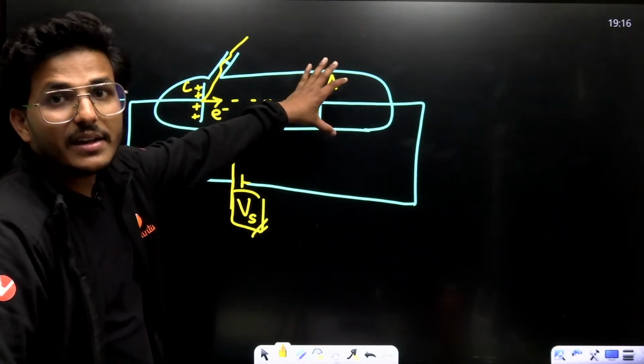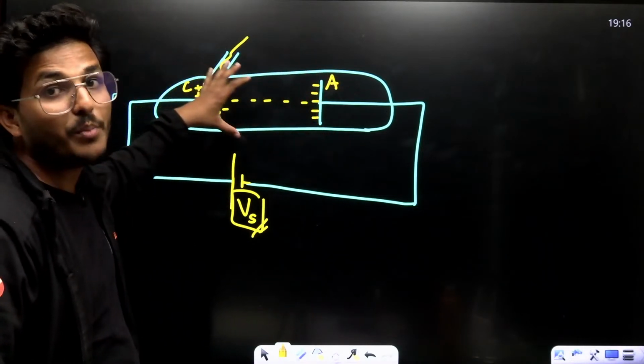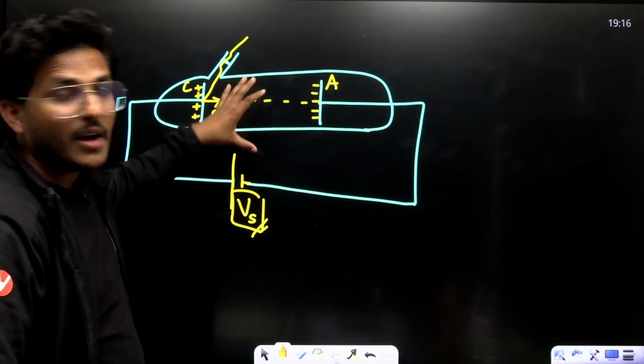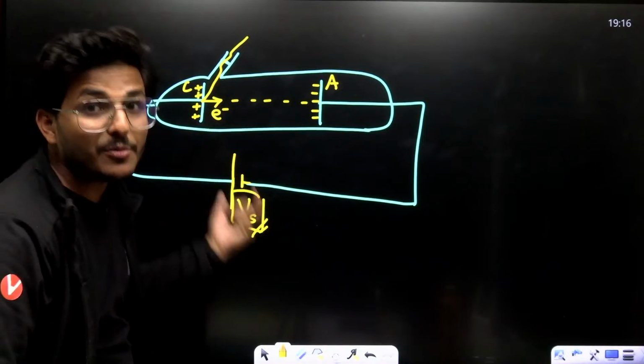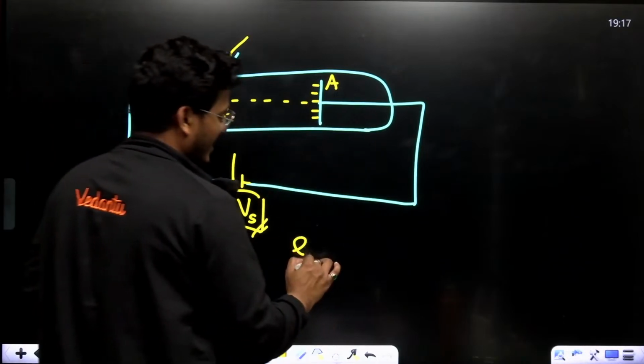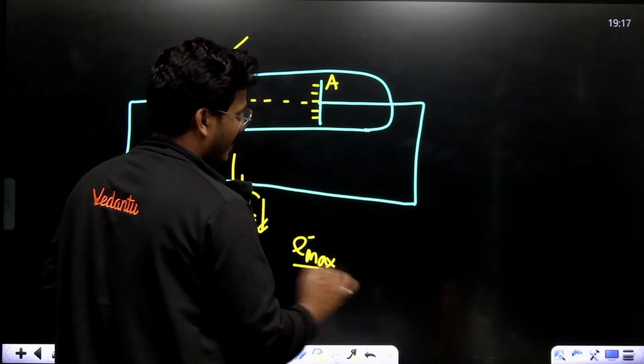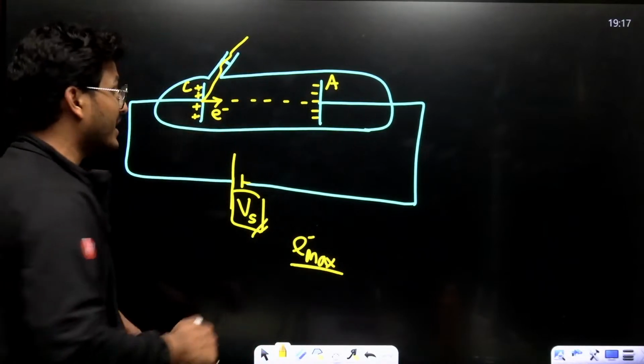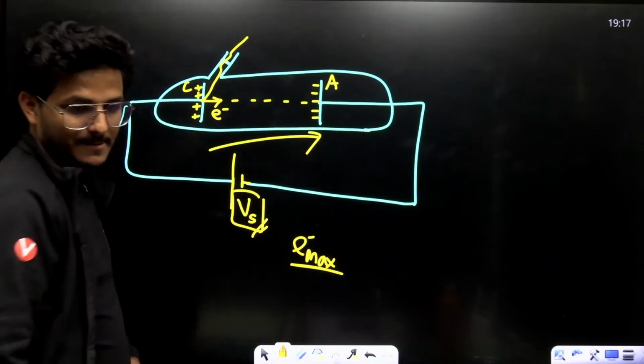Anode at negative potential, cathode at positive potential. How much potential is required? That much potential, due to which not even the maximum kinetic energy electron can reach the anode.